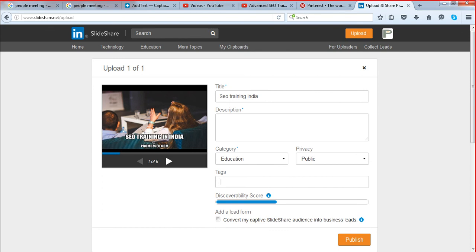We can get links from there. We have SlideShare. We can create a PowerPoint presentation using those images. We can upload those to SlideShare like sites. We can get links back from those type of websites. And we have different other techniques we can use. We can use these images to create a PDF file. We can use these images to create a .doc, means Word document file, and we can upload those to Scribd.com or maybe Issuu.com, and you can get links back to your landing page from those documents.